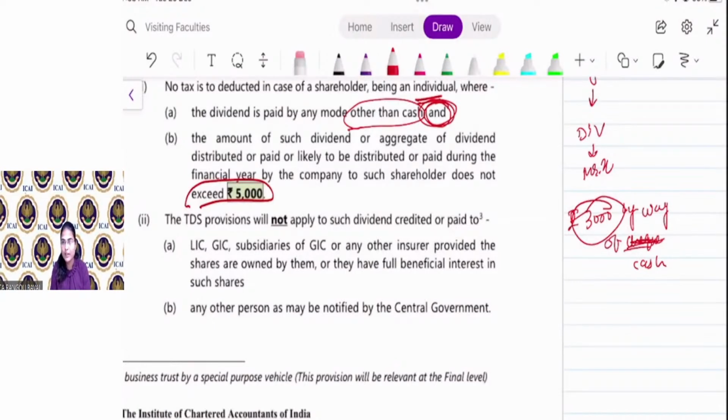Say for example, the dividend amount is 10,000 and the dividend is paid by way of check. Then the TDS is applicable or not, everyone? If the amount of dividend is 10,000 and the payment is made by way of check, yes. Why? Because the payment is more than 5,000 rupees. Very good, everyone.